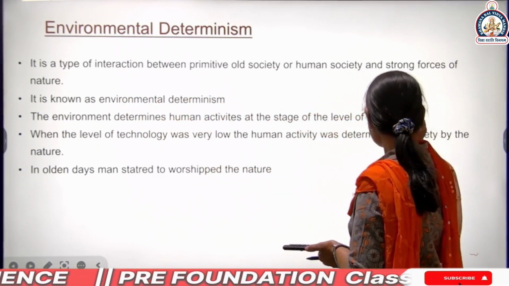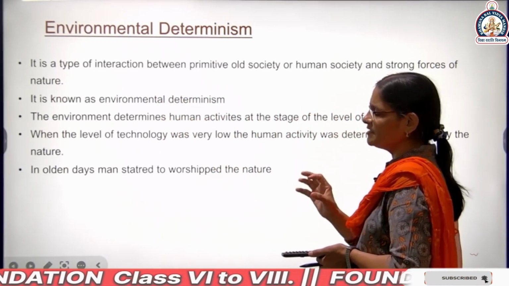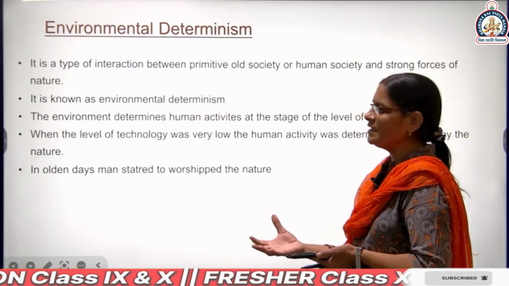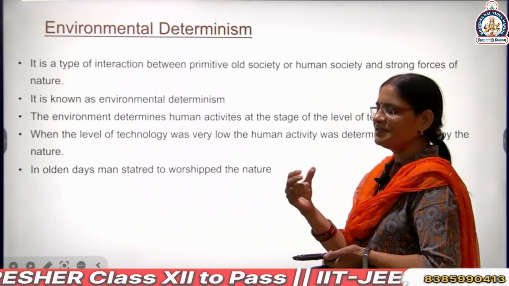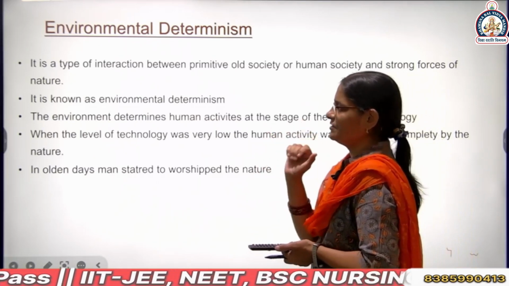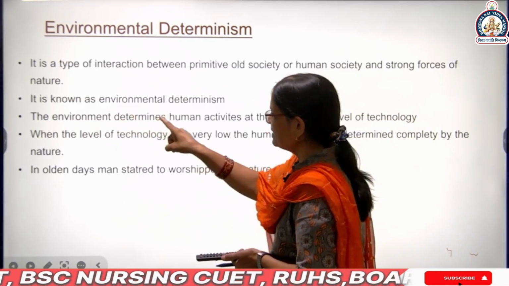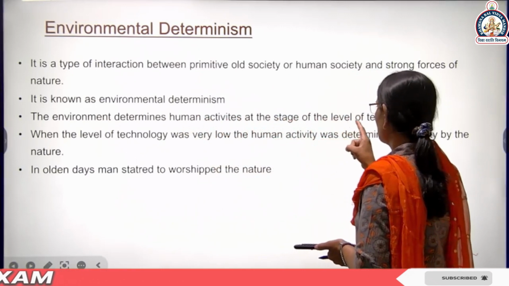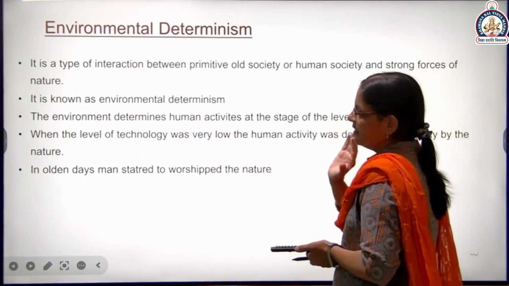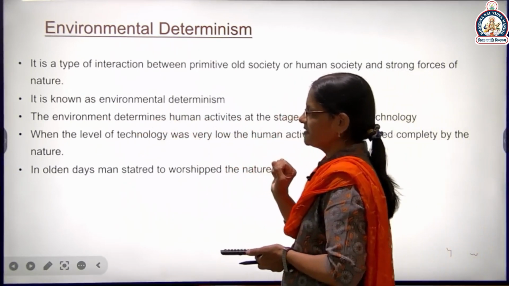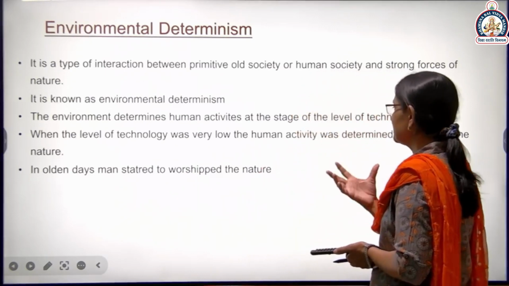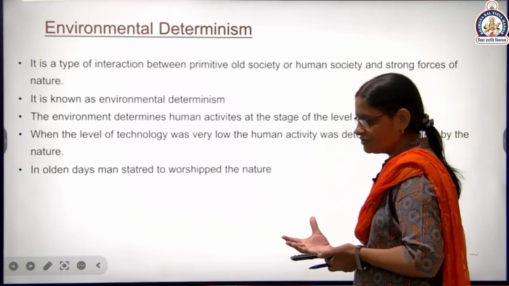When the strong forces of nature work, we work only according to the desire of nature. Environment determines human activities at the stage of the level of technology. So environmental determinism determines human activity at the stage of the level of technology.